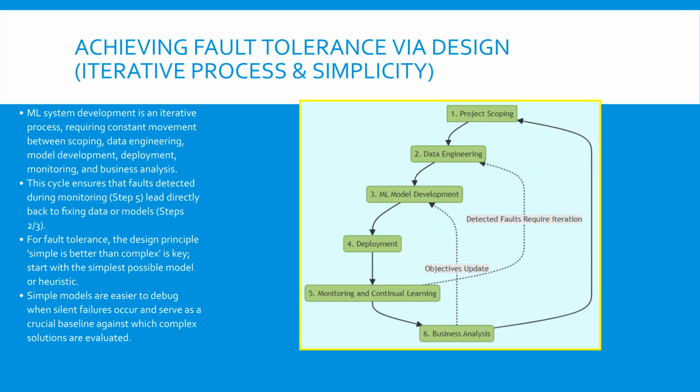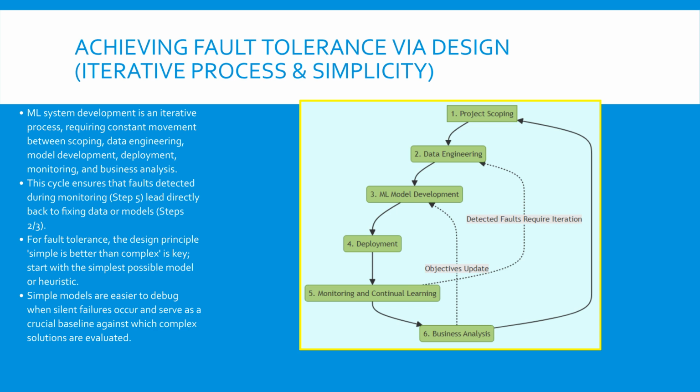Building a reliable ML system is not a single, linear task. It is an iterative cycle. This cycle ensures that once a fault or poor performance is detected during monitoring, you quickly circle back to refine the project scope, improve the data, or adjust the model. For effective fault tolerance, the guiding design philosophy should be simplicity. The Zen of Python principle, simple is better than complex, applies strongly to ML systems.